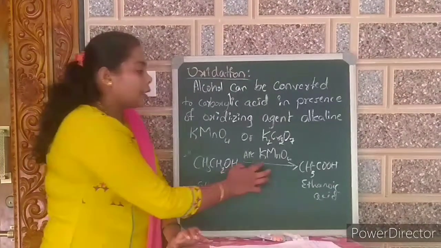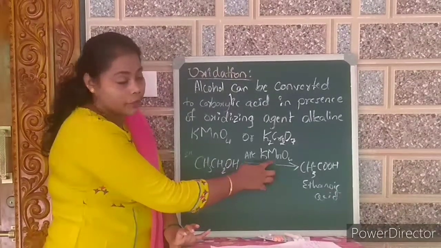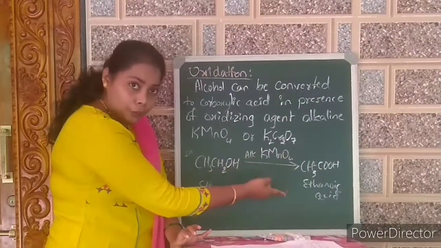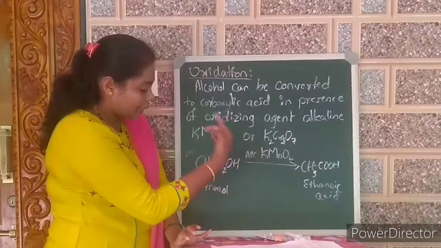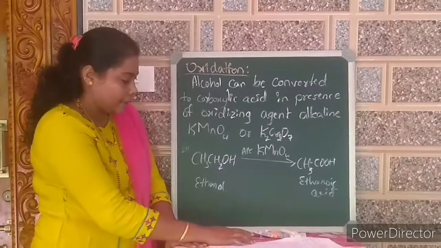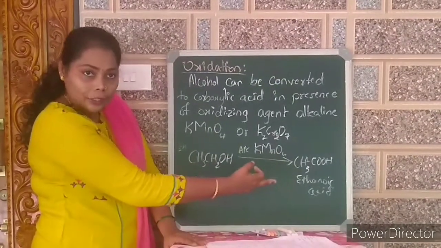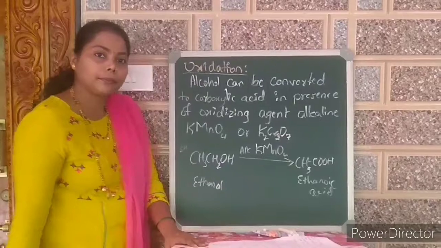Now here this is the oxidizing agent KMnO4. So what happens? It itself gets reduced and oxidizes the ethanol to give the ethanoic acid. Oxygen is added to the ethanol to get the ethanoic acid.